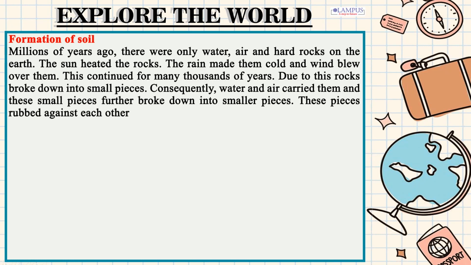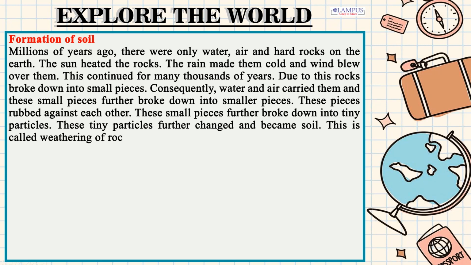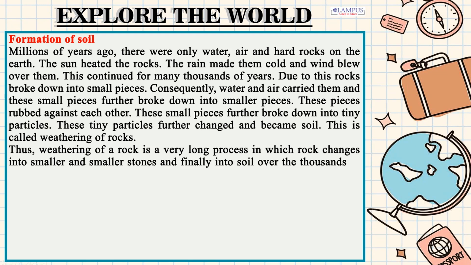These pieces rubbed against each other. These small pieces further broke down into tiny particles. These tiny particles further changed and became soil. This is called weathering of rocks. Thus, weathering of a rock is a very long process in which rock changes into smaller and smaller stones and finally into soil over thousands of years.